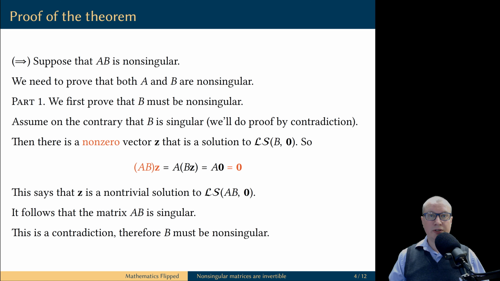But this is a contradiction. Do you see what the contradiction is? We assumed that the matrix AB is non-singular, and yet we derived that it also must be singular. A matrix cannot be both non-singular and singular at the same time, so something went wrong. What was the cause of this contradiction? Well, this contradiction was obtained because we assumed that the matrix B is singular. Therefore, this assumption is impossible. The matrix B must be non-singular.